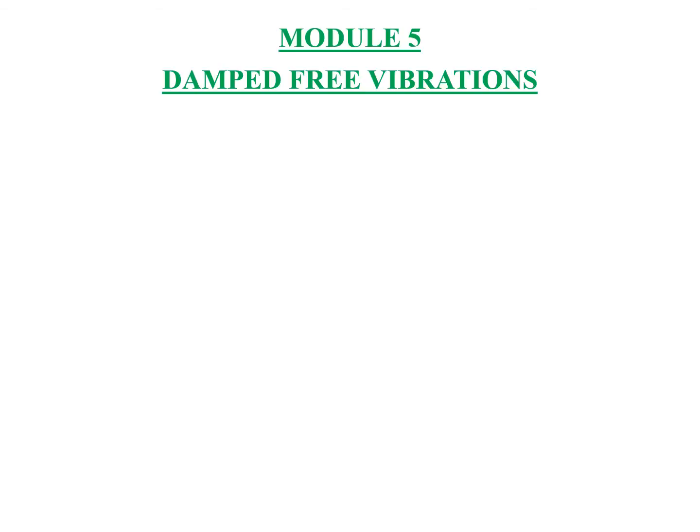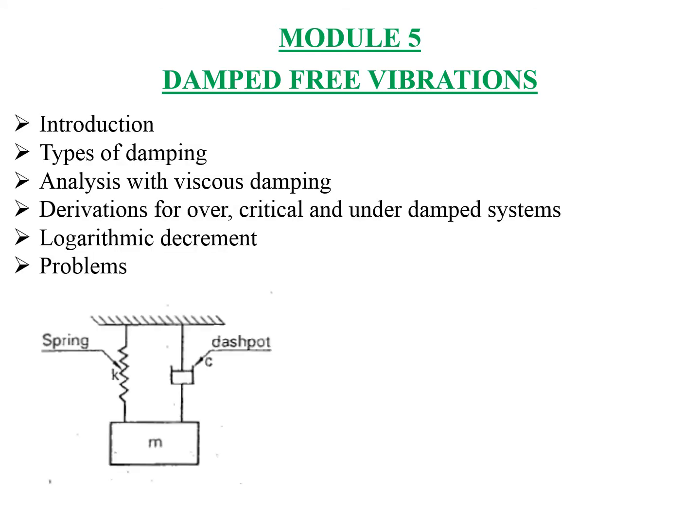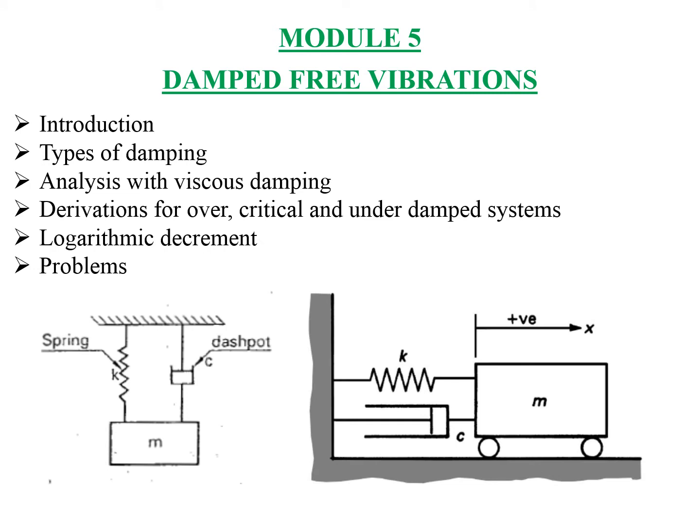So next we'll go for module 5, that is damped free vibrations. These are the contents of this chapter. First we will be learning about the concept of damped vibration in the introduction part, types of damping, then a derivation analysis with viscous damping, then derivation for over critical and under damped systems, logarithmic decrement, and then problems. Okay, so these are the contents of this chapter.